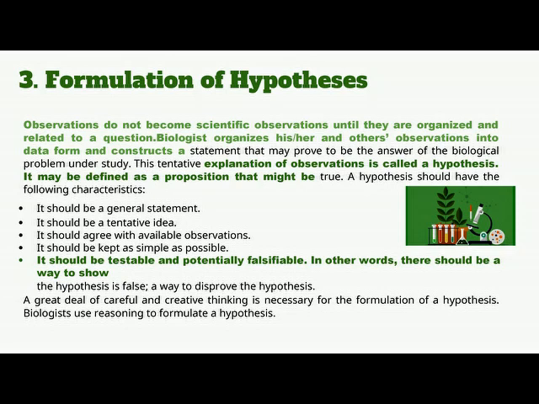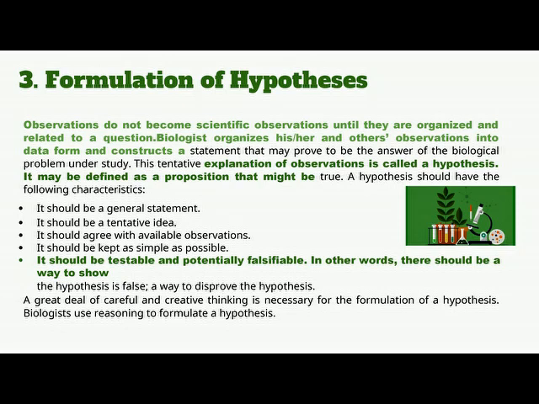This tentative explanation of observation is called a hypothesis. It may be defined as a proposition that might be true. A hypothesis should have the following characteristics. It should be a general statement. It should be a tentative idea. It should agree with available observation. It should be kept as simple as possible. It should be testable and potentially falsifiable. In other words, there should be a way to show the hypothesis is false, a way to disprove the hypothesis.